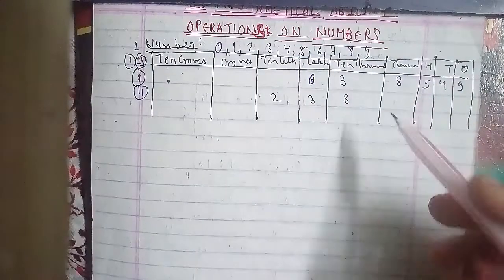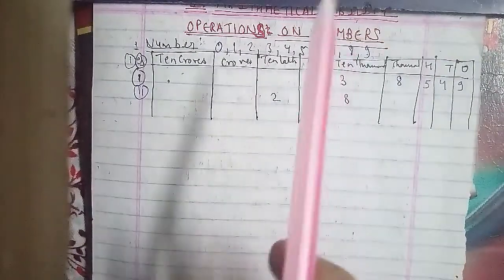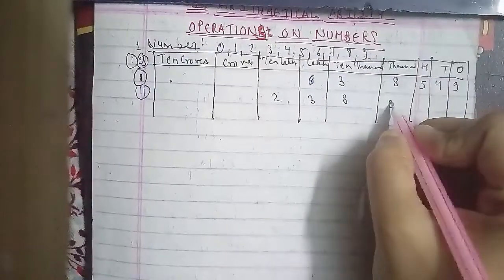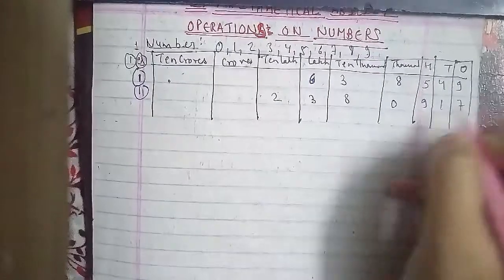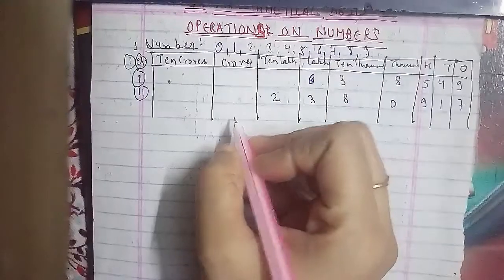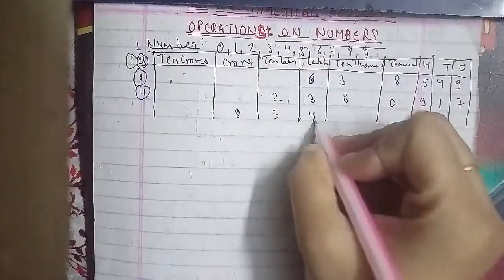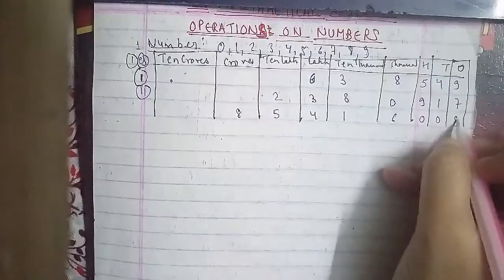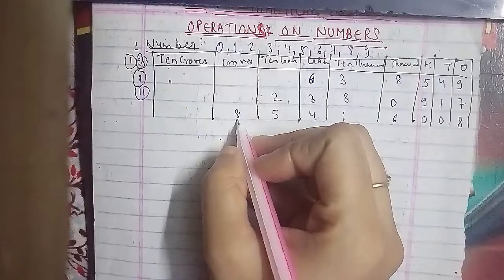The other number we have here is 8 5 4 1 6 0 0 8. The other number is 5 6 1 3 0 7 0 9 0. So these were the four numbers that we have here.